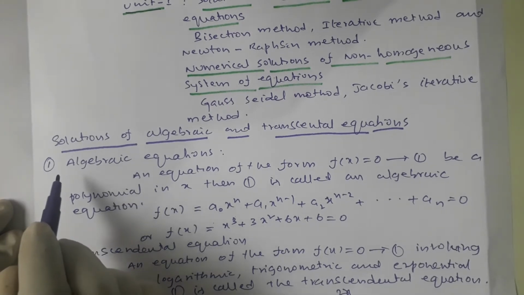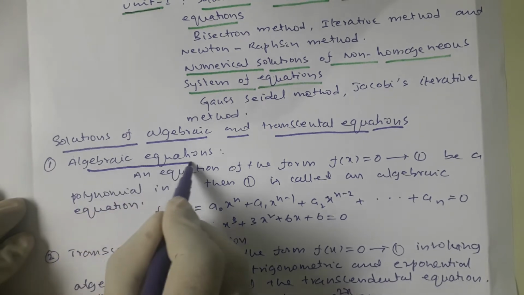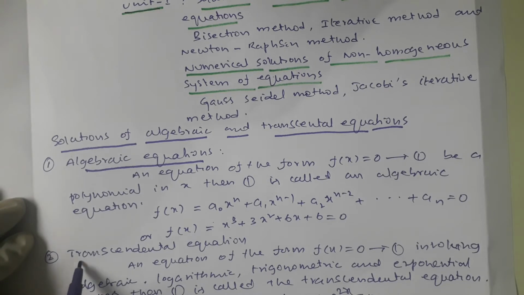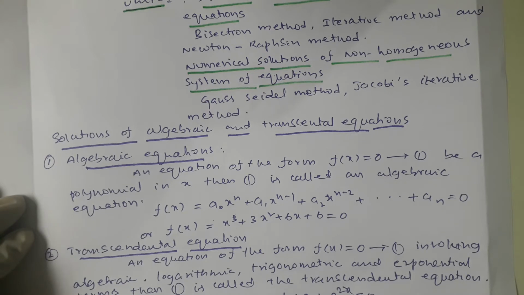So the algebraic equation is always a polynomial in x, like this. Whereas the transcendental equations have algebraic terms or trigonometric terms or logarithmic terms or exponential terms. Maybe sometimes only trigonometric and exponential terms, or sometimes algebraic and logarithmic terms. All such equations are called transcendental equations.